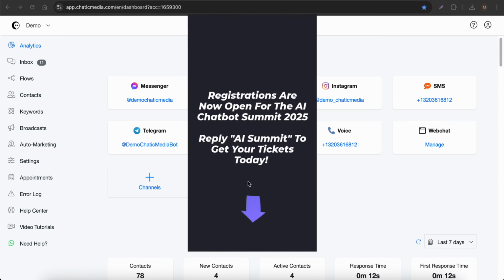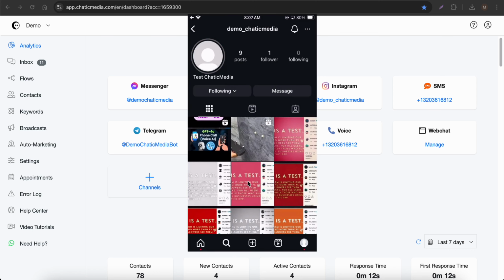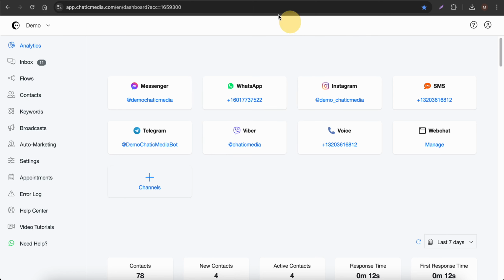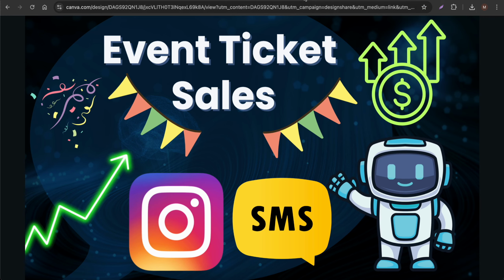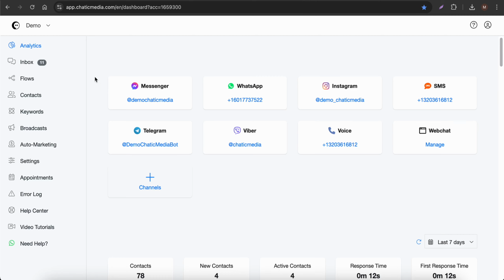So likewise, you can promote your offers or products through the Instagram stories, and when they reply with that specific keyword, we can trigger specific automations and send follow-up messages accordingly. So let's see how to set up an Instagram story automation to trigger a particular chatbot flow to boost the event ticket sales. So here I'm going to use a free template.